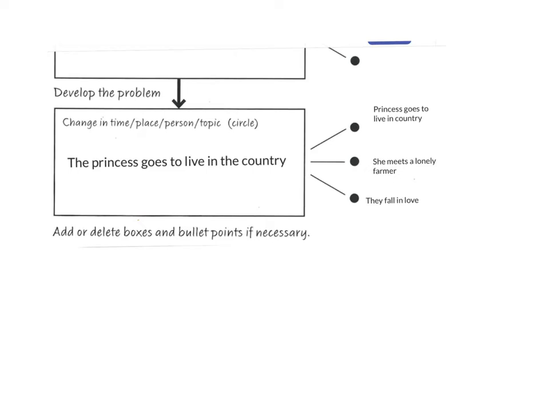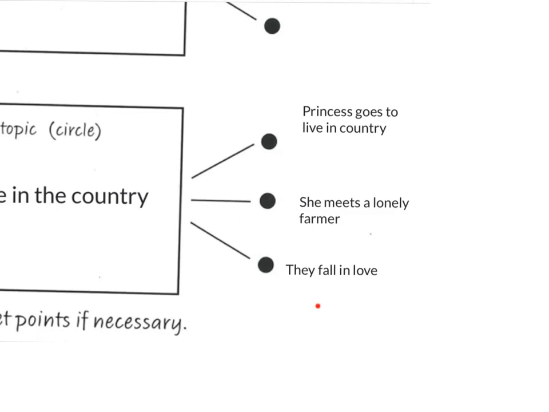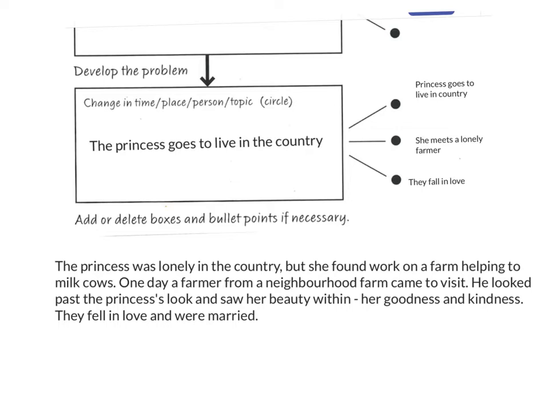Okay, now we're going to look at this last bit where we develop the problem of the princess going to live in the country. And I'm going to make sure that I write sentences about these points that I've come up with. So my ideas from this part of the plan in sentences are: the princess was lonely in the country, but she found work on a farm helping to milk cows.